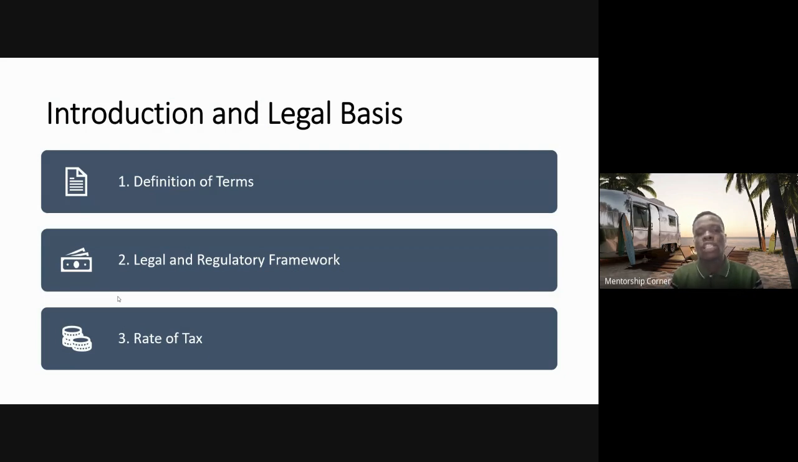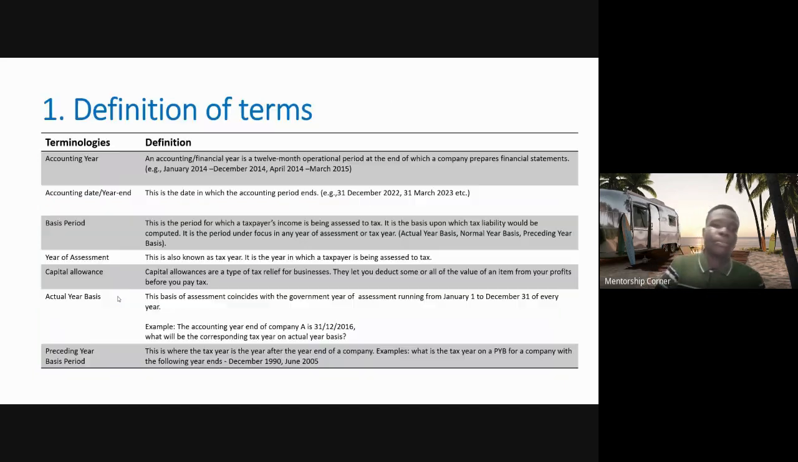And so that's why I would like us to pay attention to the training material, to the terms that we'll be defining, and the key things that you need to watch out for during the course of this training. So definition of terms, legal and regulatory framework, and rate of tax. So we'll go to the first item, definition of terms. I know many of us are familiar with some of these things, but let's just allow it to sink, so that we can all learn together.